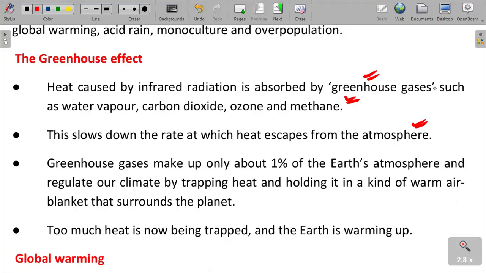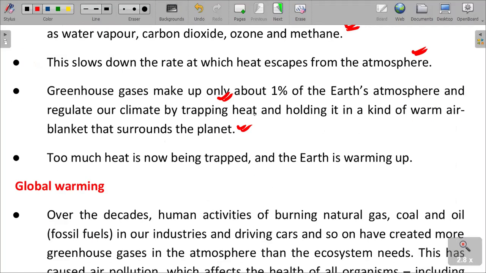So now the Earth is covered by a blanket of gases, which avoids the release of heat from the Earth. The greenhouse gases make up only about 1% of the Earth's atmosphere and regulate the climate by trapping heat. They trap heat and hold it in a kind of warm air blanket that surrounds the planet. Too much heat is now being trapped, and the Earth warms up.